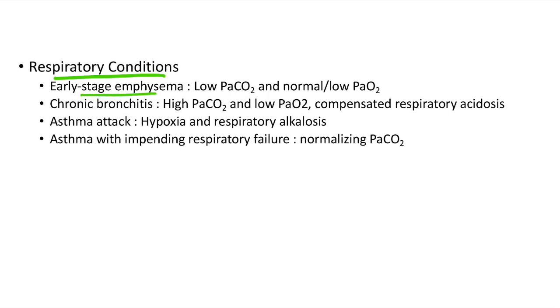Now let us see about the ABG findings in respiratory conditions. In early stage emphysema, there will be low PCO2 and normal or low PO2. In chronic bronchitis, there will be high PCO2 and low PO2. There will be compensated respiratory acidosis. In asthma attack, there will be hypoxia and respiratory alkalosis. In asthma with impending respiratory failure, the ABG will show normalizing PCO2.